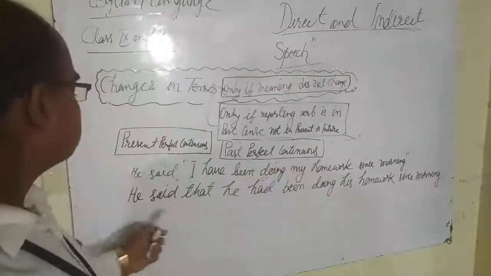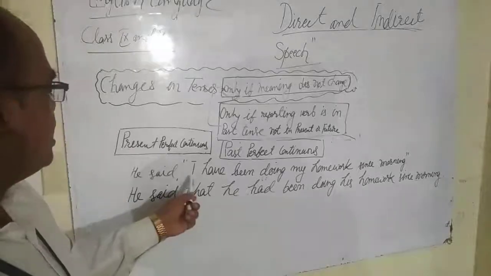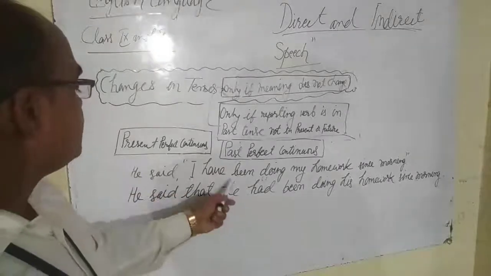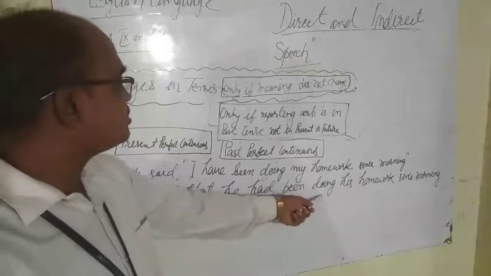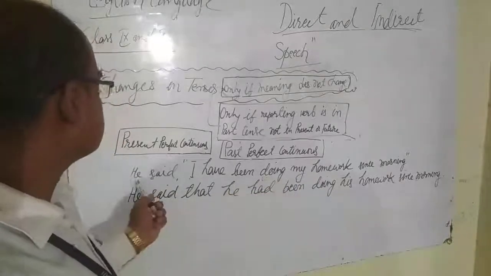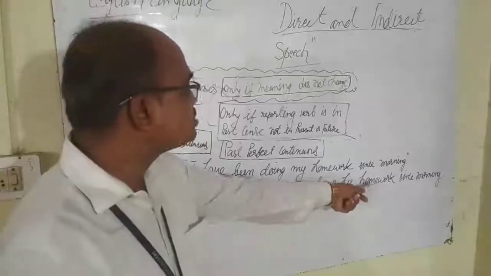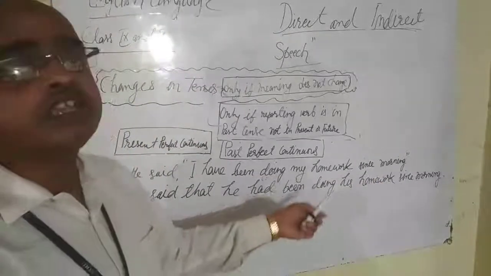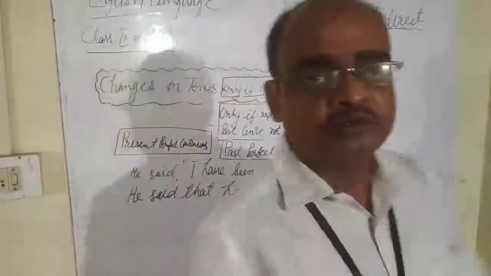So he said that, I changes first according to subject, so he, now had been doing. My possessive, this is first person, so according to subject, his homework since morning. So he said that he had been doing his homework since morning.